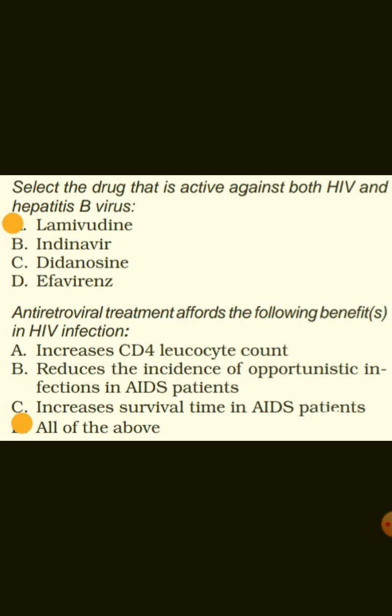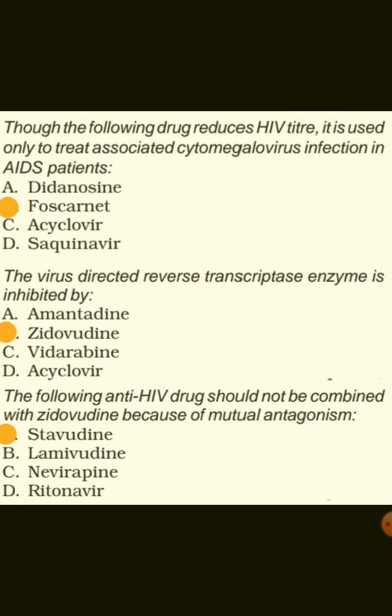Antiretroviral treatment affords the following benefits in HIV infection: increases CD4 leukocyte count, reduces the incidence of opportunistic infections in AIDS patient, increases survival time in AIDS patient. Though the following drug reduces HIV titer, it is used only to treat associated cytomegalovirus infection in AIDS patients, that is foscarnet. The virus directed reverse transcriptase enzyme is inhibited by zidovudine.